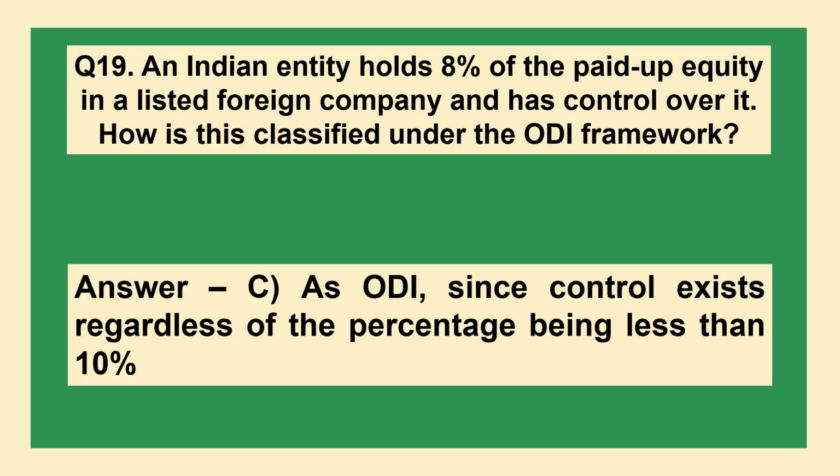The answer is option C, as ODI since control exists regardless of the percentage being less than 10%.